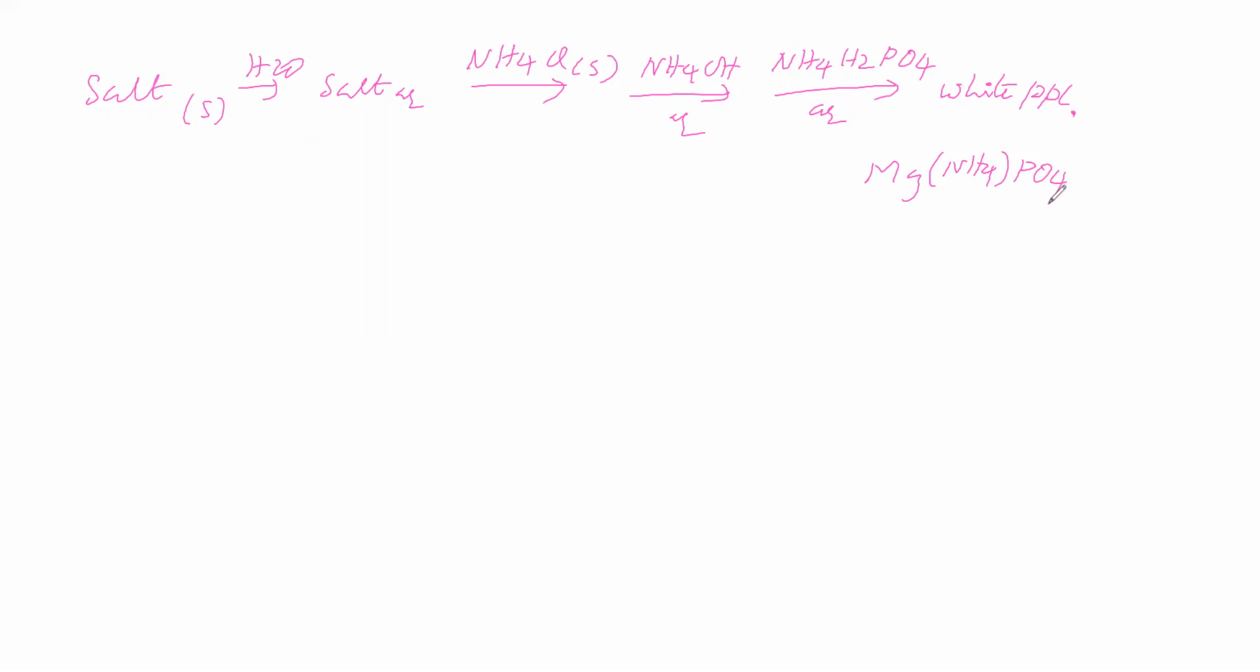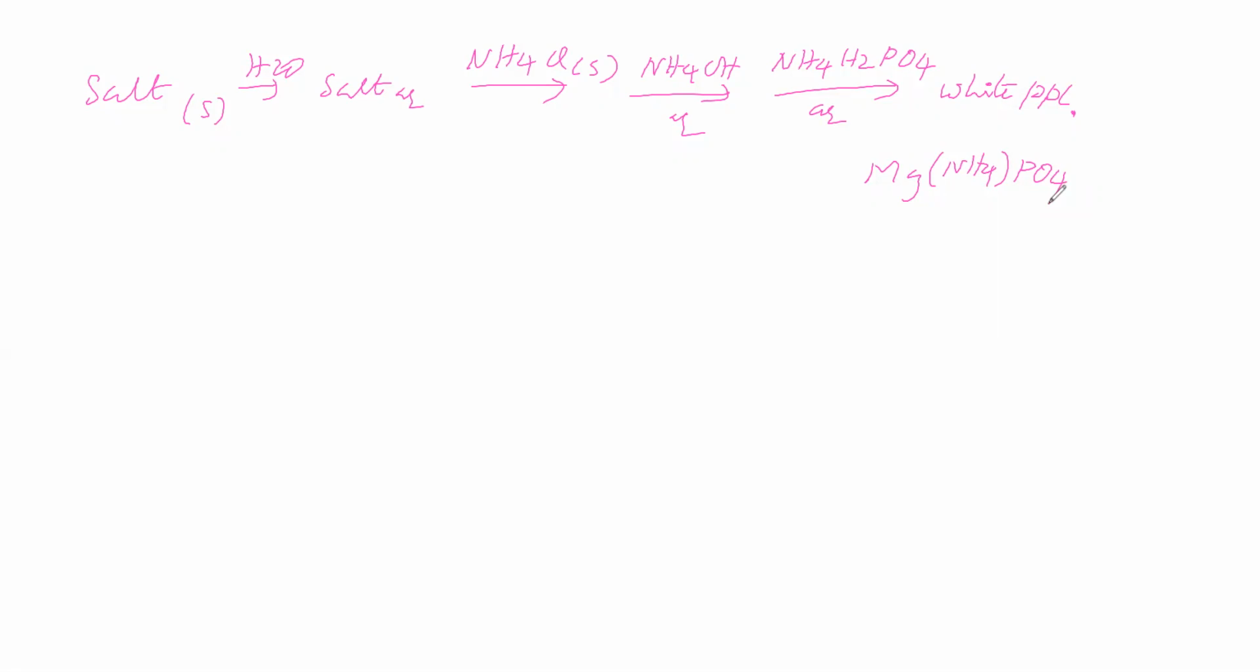This is group 6. So group 6 we are doing like this: take the salt directly, dissolve in water, add the respective reagent. You will get a white precipitate. The white precipitate is magnesium ammonium phosphate. It is for group 6.